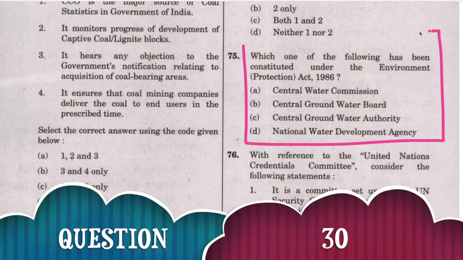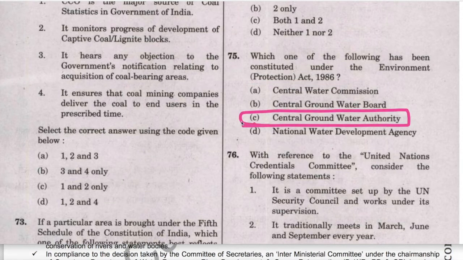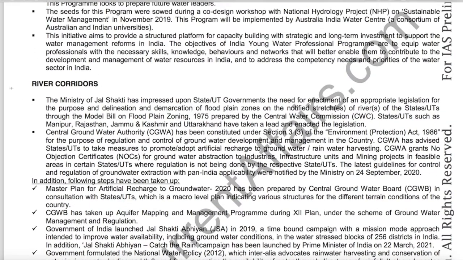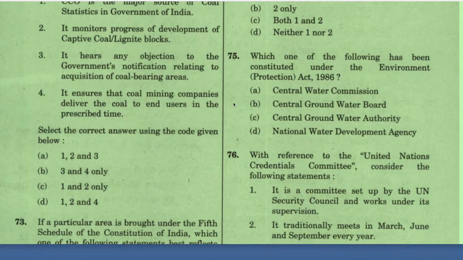Next question. Which one of the following has been constituted under Environment Protection Act 1986? And the correct answer is C, Central Groundwater Authority. This is our December 2021 current affairs book, page number 7. Here it is mentioned, river corridors. Central Groundwater Authority has been constituted under the section 3 of the Environment Protection Act 1986. Here it is clearly mentioned. Therefore, C is the answer and question is solved.